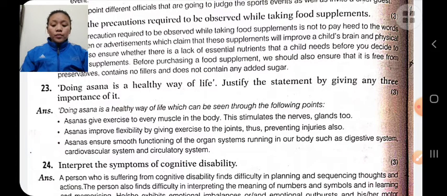Asanas improve our cardiovascular systems and improve our respiratory systems. If we do asanas, it helps to keep away from cardiac problems like heart problems, heart attack, etc. If we do asanas, our body will function properly.